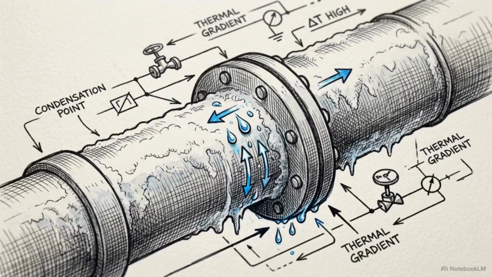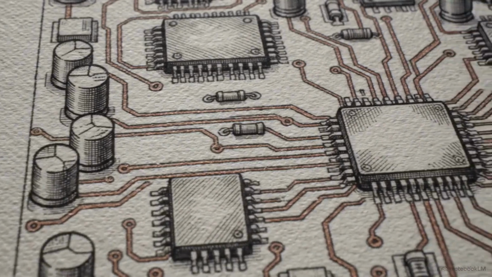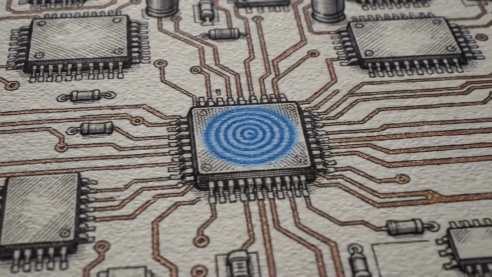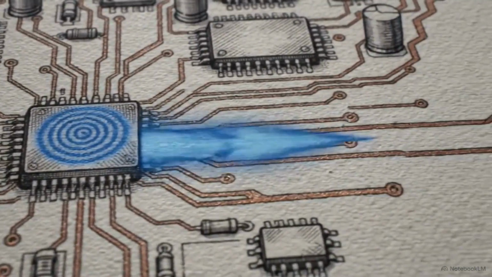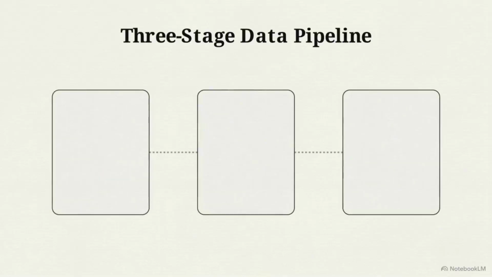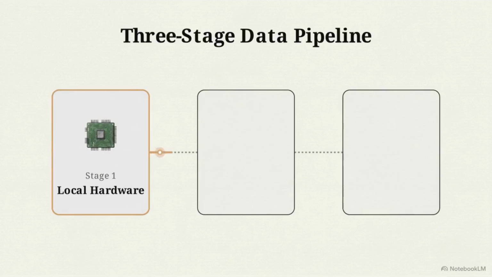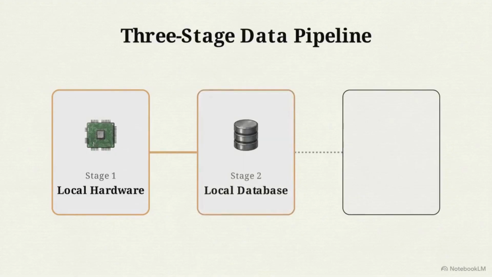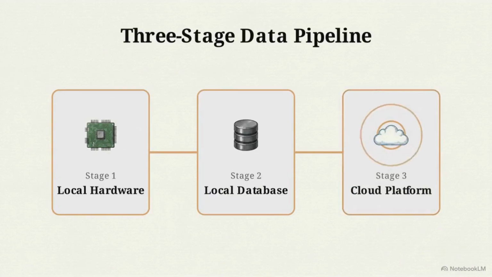At the start of every data pipeline is a physical event: a drop in temperature, a spike in voltage, or a change in pressure. A sensor detects this shift, translating physical reality into a digital signal. To make that signal useful, we are going to build a 3-stage pipeline. Step 1 is extracting the raw data from the local hardware. Step 2 is securing it in a local database on your machine. Step 3 is broadcasting it live to a cloud platform so it can be monitored from anywhere.